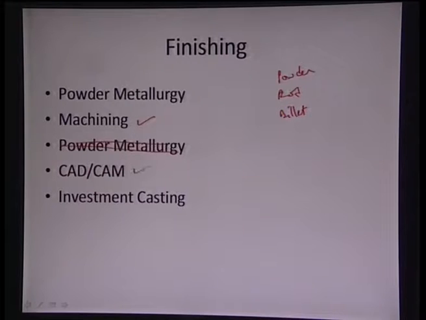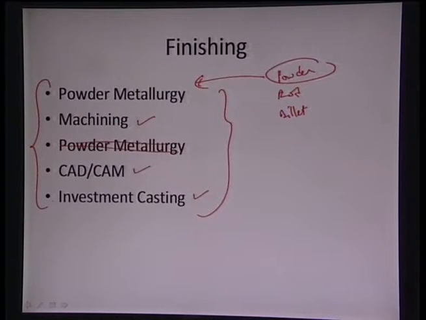We can have a CAD/CAM design, computer aided design and manufacturing. We can again melt it and then we can cast it as an investment casting, or if we had powder, we can apply certain pressure and temperature to it via powder metallurgy, via hot isostatic pressing, or via cold isostatic pressing, or via hot compaction. So there are certain techniques which we can utilize to again make it to a near usable shape.